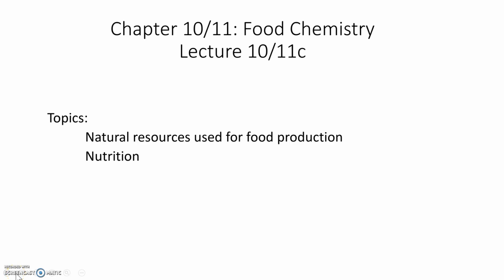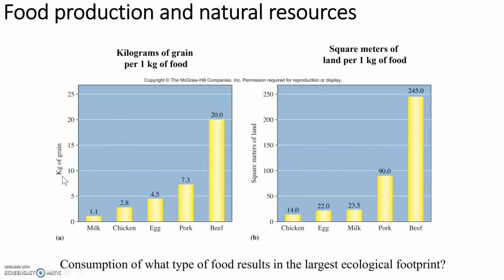In this lecture, we're going to look at some of the material that is covered in Chapter 11. Specifically, we're going to look at some of the natural resources that are associated with food production and also start our discussion on nutrition. So in order to produce food, we need natural resources.